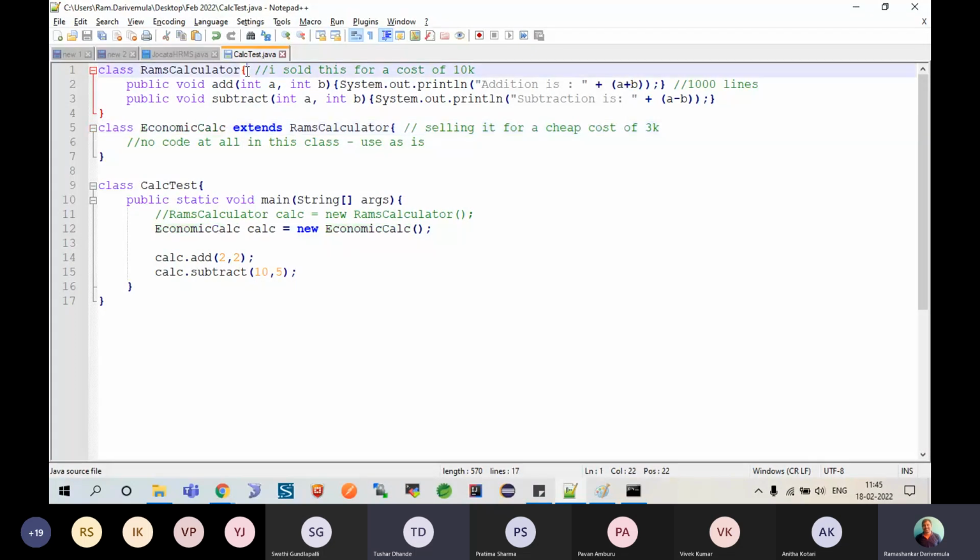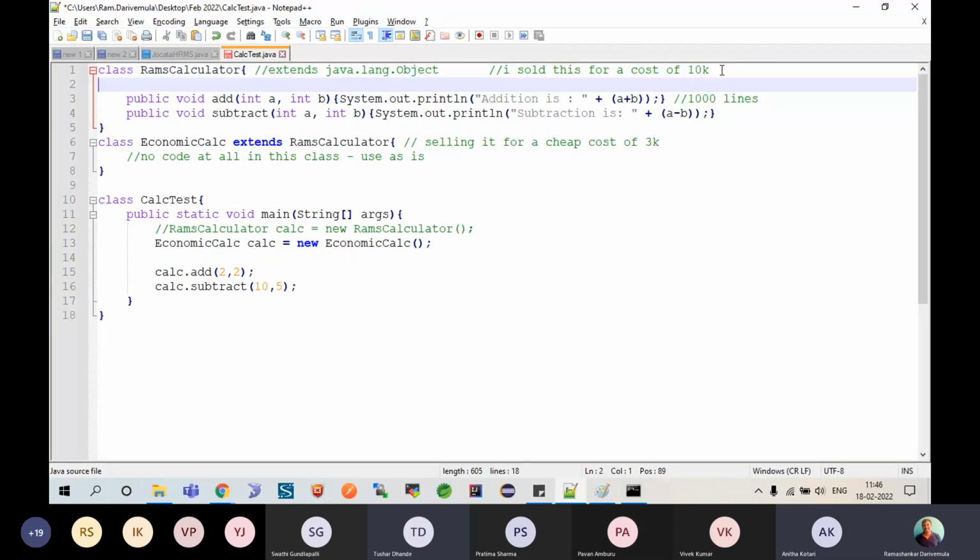For instance, if you see this guy extends java.lang.object, who is our parent class. This object is the parent class of every class that you write. Agreed? This we have already discussed, if you remember, in the first session. So object is the root class of all other classes.